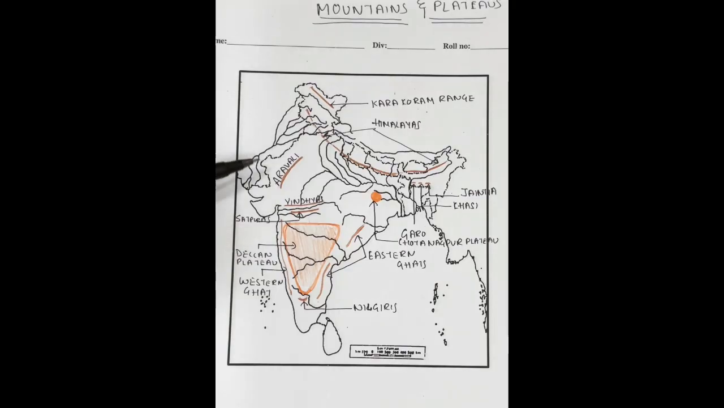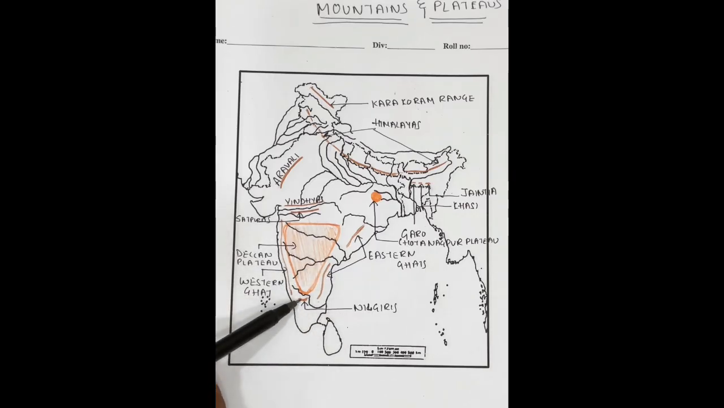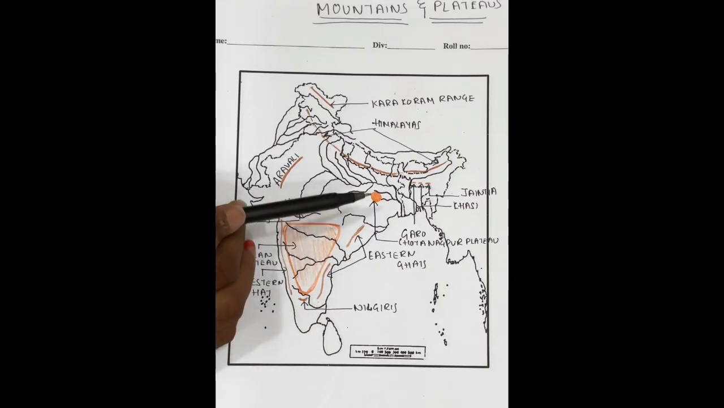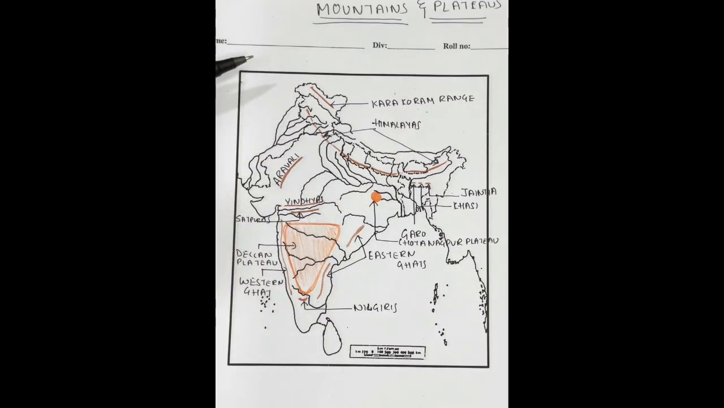My arrows are pointing towards the areas which are in India. This is Himalayas. This is Aravalis, Vindhyas, Satpuras, Western Ghat, Eastern Ghat, Nilgiris, Deccan Plateau, Chota Nagpur Plateau, Garo, Khasi, Jaintia. So these are your mountains and plateaus.